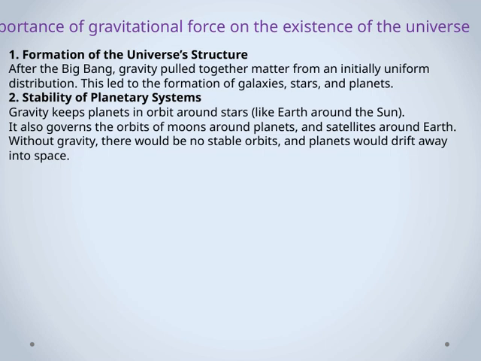Moving on to the stability of planetary systems, gravity is the force that keeps planets in orbit around their stars, like Earth around the Sun. It also governs the orbits of moons around planets and satellites around Earth. Without gravity, these orbits wouldn't be stable at all. Planets and moons would drift away into space.